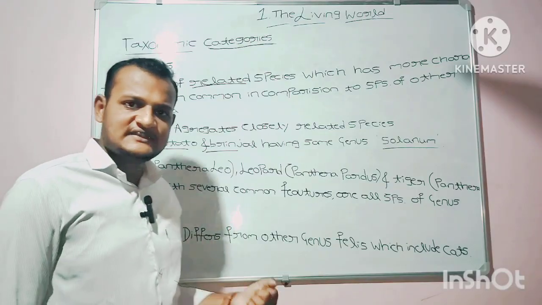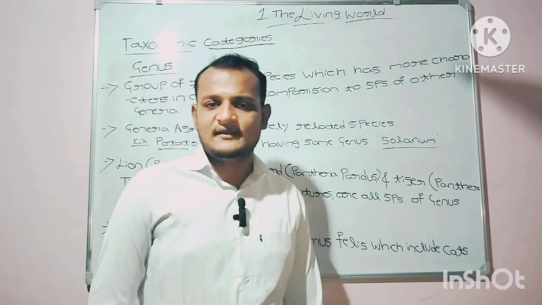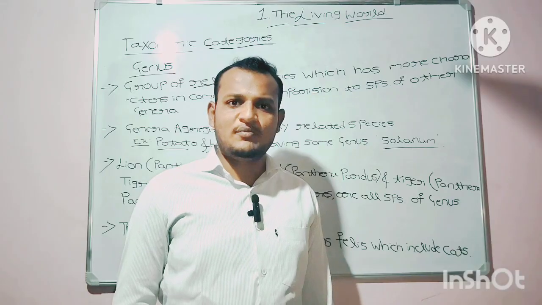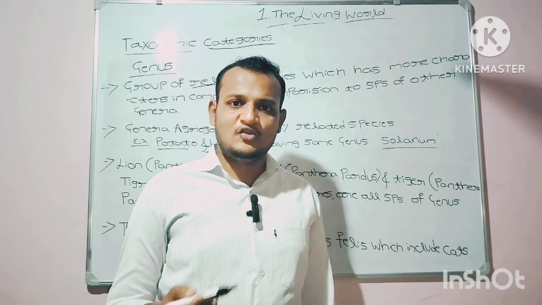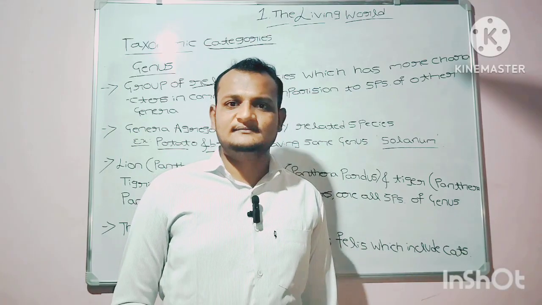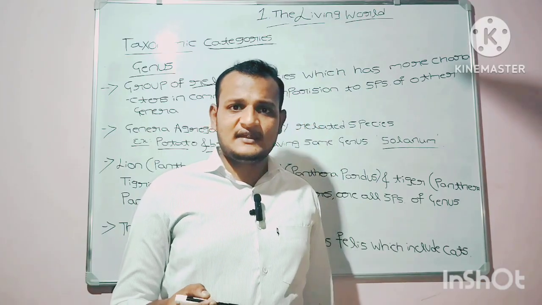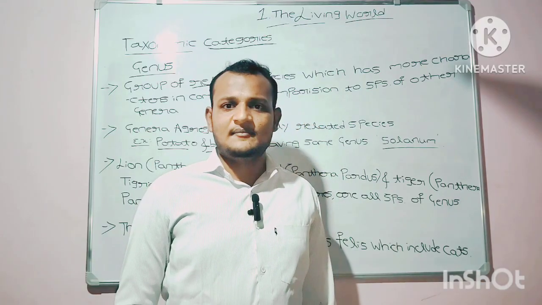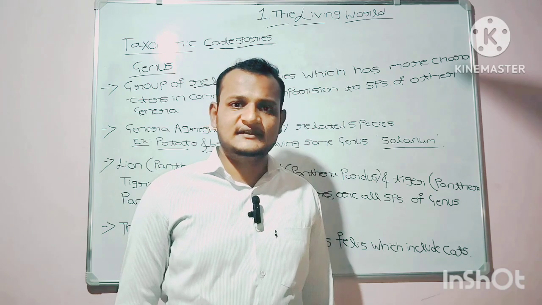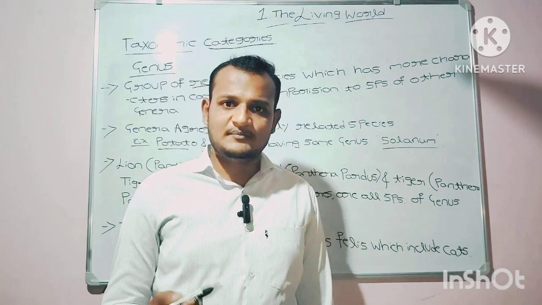As you know, the scientific name of lion is Panthera leo, the scientific name of leopard is Panthera pardus, and the scientific name of the tiger is Panthera tigris, with several common features.